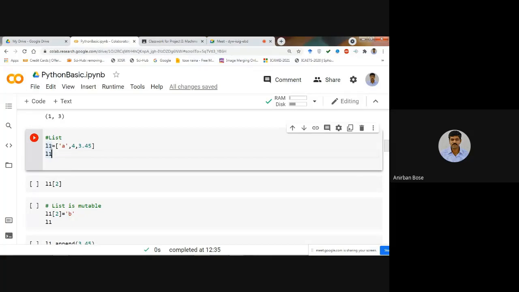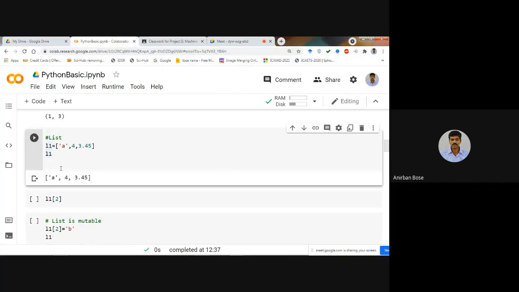That is why it is a list. You can check its type. If you write type L1, you will find that it will give you, it's a list. Okay. So now here you can see these are the values of the list.